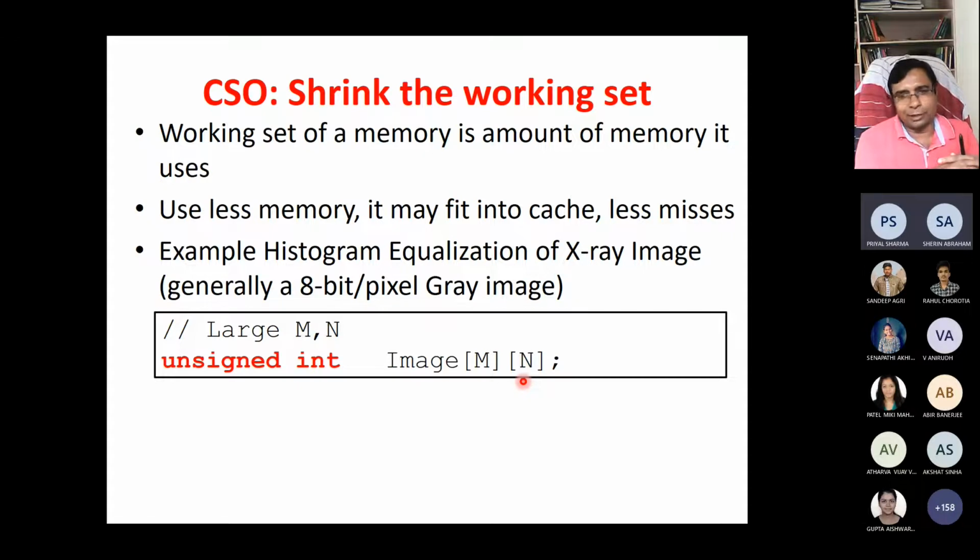M is equal to 7 into 10 to the 3, n is equal to 7 into 10 to the 3, and it will become around 50 megapixels.